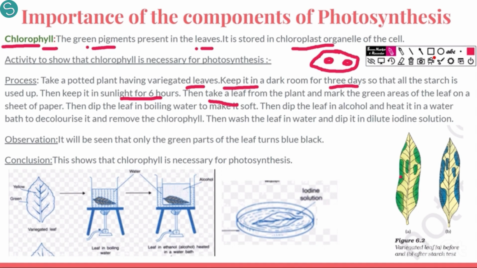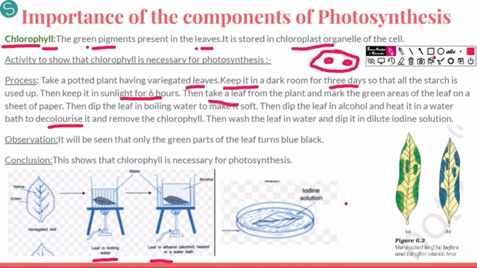To remove this chlorophyll we boil the variegated leaf in boiling water. Then we boil the leaf in ethanol or alcohol. After boiling the leaf we see that the leaf has been decolorized, the chlorophyll has been removed from the leaf. Now the leaf is completely white like this. Now we add the iodine solution.